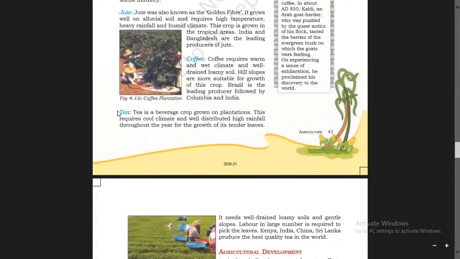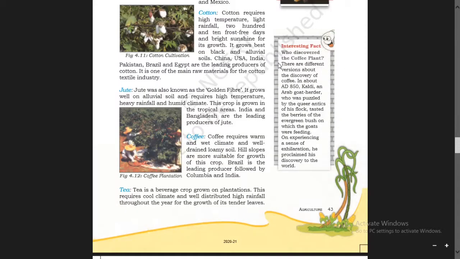See here, interesting fact: who discovered the coffee plant? There are different versions about the discovery of coffee. In about AD 850, Kaldi, an Arab goat herder who was puzzled by the queer antics of his flock, tested the berries of the evergreen bush on which the goats were feeding.